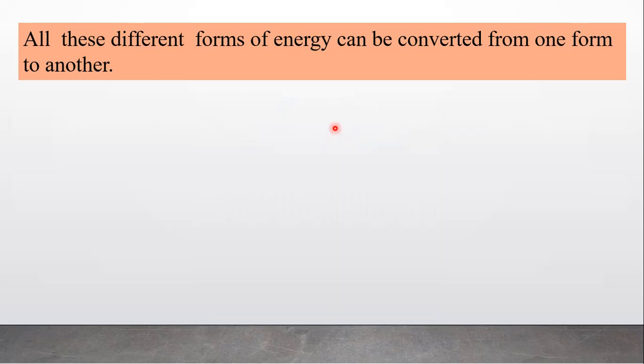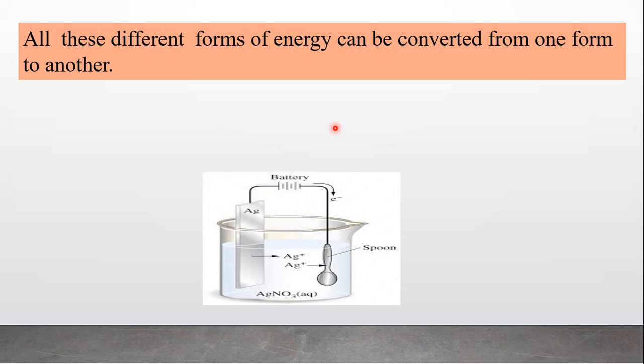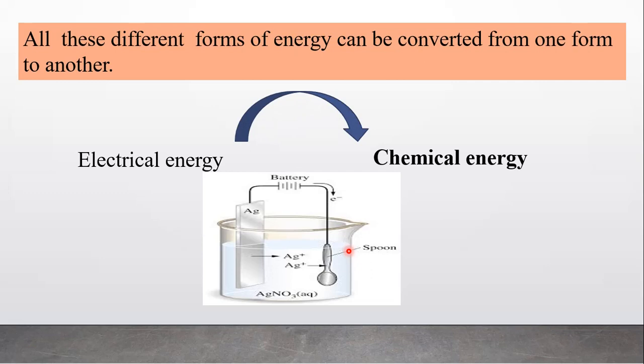Or here, the electrolysis of AgNO3. AgNO3 is an electrolyte. When electricity is passed through this AgNO3, then Ag gets deposited on this spoon. So electroplating is an example of conversion of electrical energy into chemical energy.